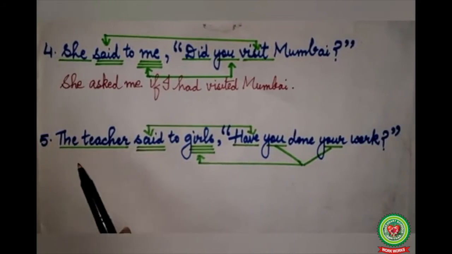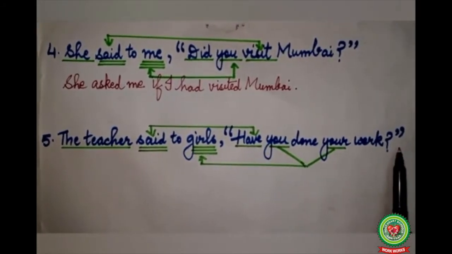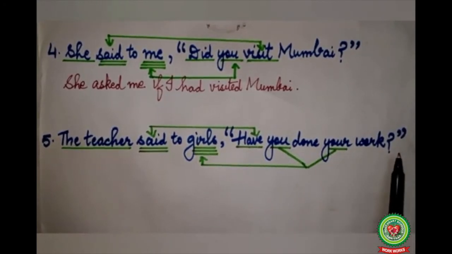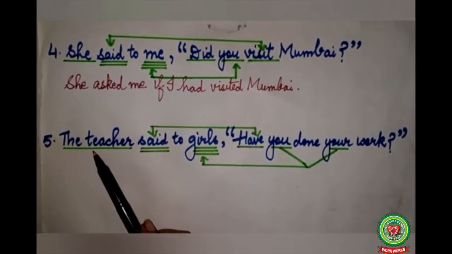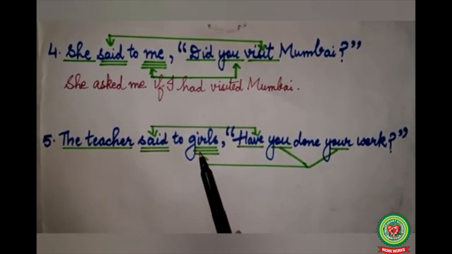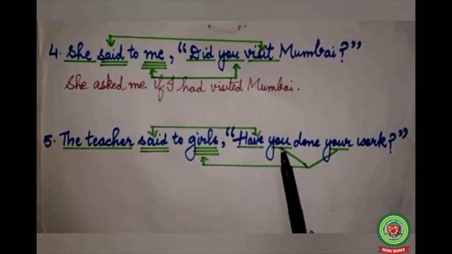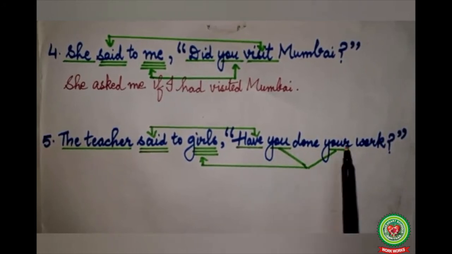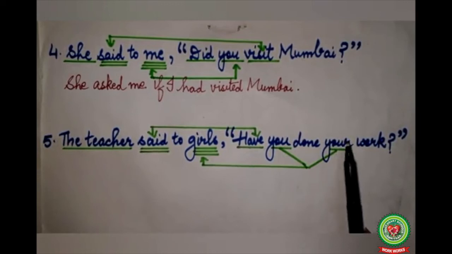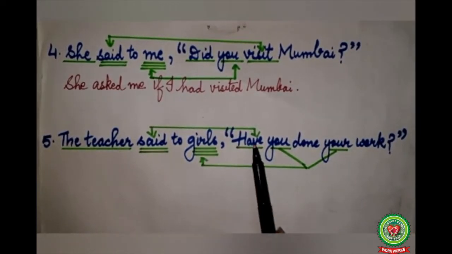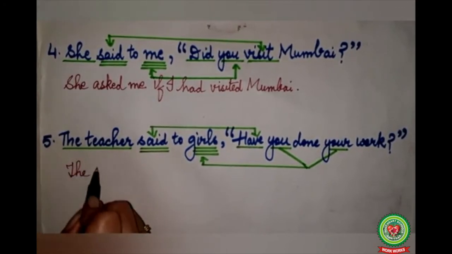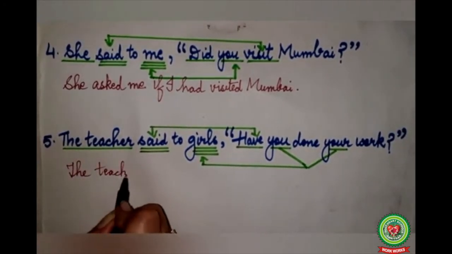Last sentence. The teacher said to girls, have you done your work? "The teacher said to girls" is the reporting verb. "Have you done your work?" is the reported speech. Teacher is the subject, so single underline. Said is the verb, double underline. Girls is the object, so triple underline. Now here you and your are both second person, referring to girls, and have refers to said. So our answer will become, the teacher